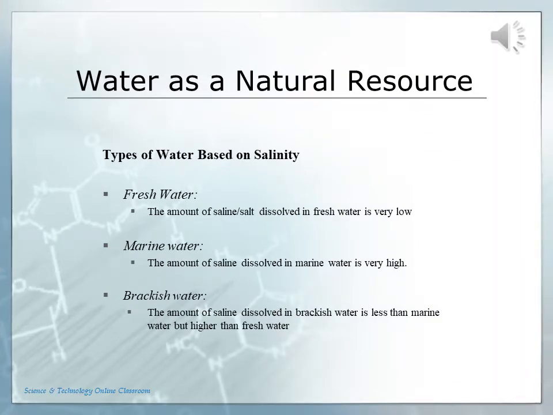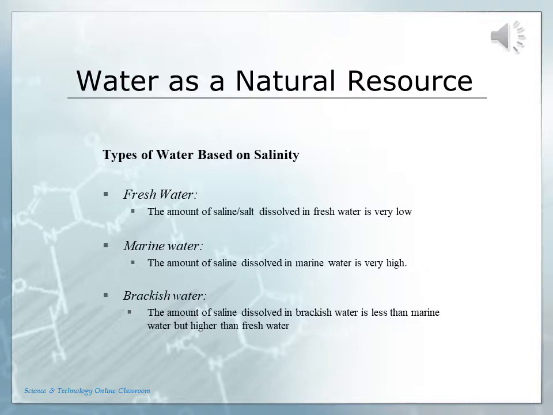Types of water based on salinity. Why does sea water taste salty? Dissolution of different things in water is a special property of water. Many things are dissolved in seawater. Sodium chloride is one type of salt dissolved in seawater. This is the reason for seawater to taste salty. Based on salinity, water can be further categorized as fresh water, marine water and brackish water.